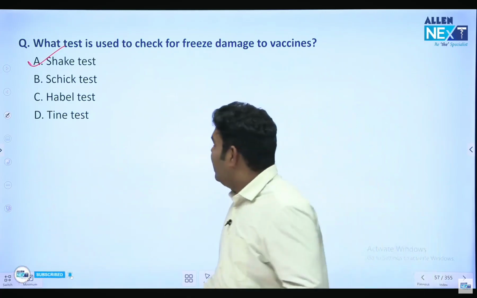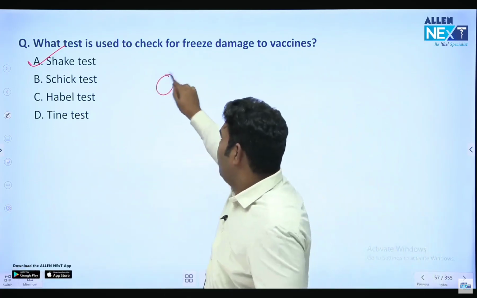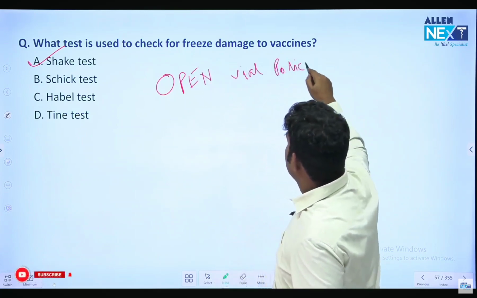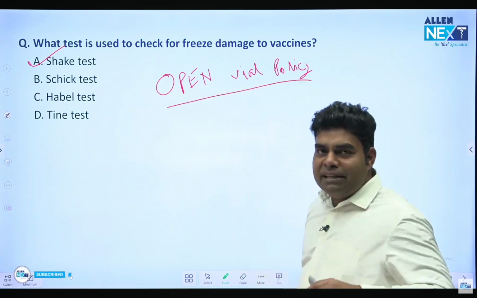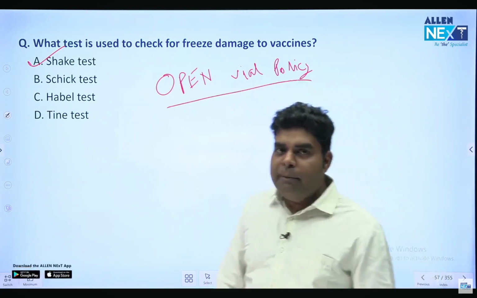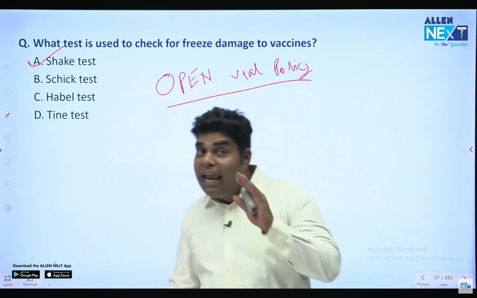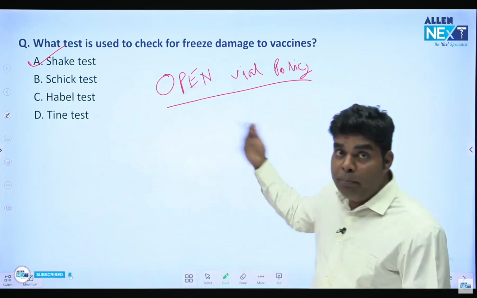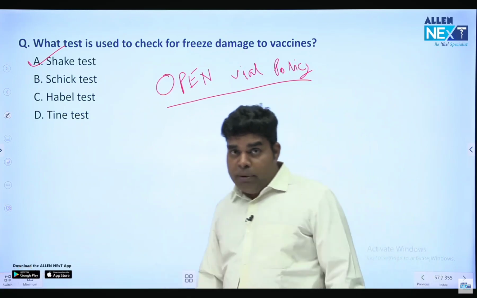Now, one more thing I want to tell, of course, is the open vial policy, a very common question. Which vaccines follow the open vial policy, which do not? So open vial policy means after opening a vial, if it is stored adequately between 2 to 8 degrees Celsius and the vaccine vial monitor is intact, then we can use this vaccine till the next 4 weeks of opening the vial. And which vaccines follow open vial policy?